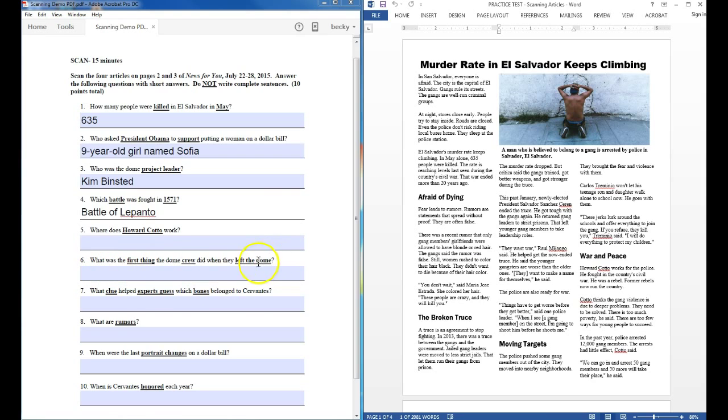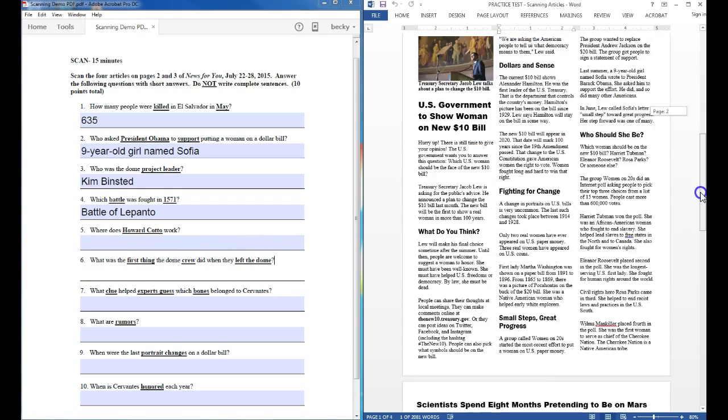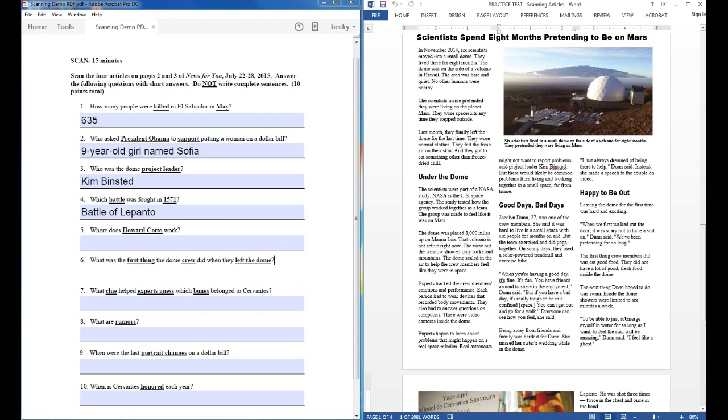I'm going to go to number 6 because this one tells me which article it's in. I'm looking for the first thing the crew did. What's the first thing they did when they left the dome? So article 3 is the dome. And I'm going to look at my headings. Under the dome, good days, bad days, happy to be out. This heading here makes me think that this next section might have to do with leaving the dome. So I'm going to look here first. Leaving the dome. And look, first thing. The first thing crew members did was eat good food.